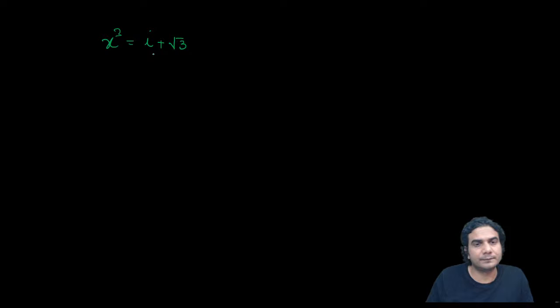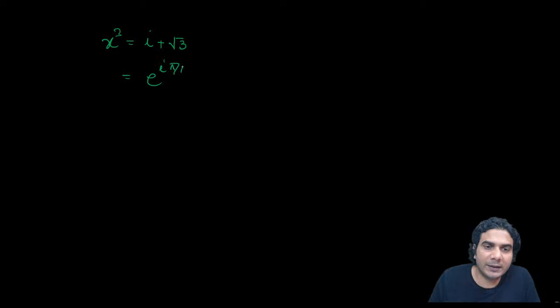Okay, now let's take some other complex number. Which number should I take? Root 3 plus iota. So write this in Euler's form. Root 3 plus iota is basically e raised to iota pi by 6 plus 2k pi.